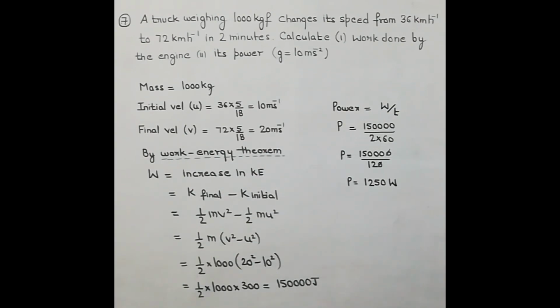So from here we have calculated amount of work done first and then we have calculated power. Remember, while calculating power, time should be in seconds. As time was given in minutes, we converted it into seconds by multiplying it by 60. So you can pause and note down this.